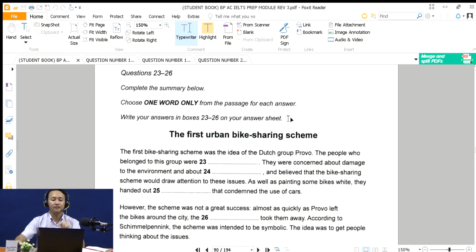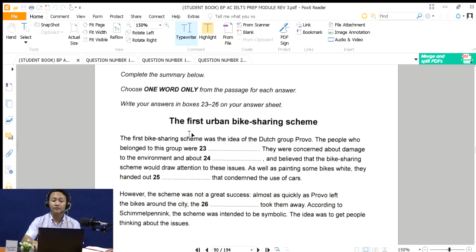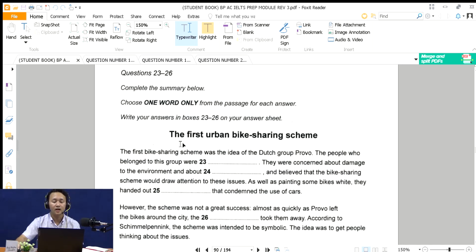Okay? Now, this is the thing that you have to do dealing with summary completion. This is simply like sentence and then blank part, sentence and then blank part. Commonly, this is a common mistake: people always read only the part before the blank.